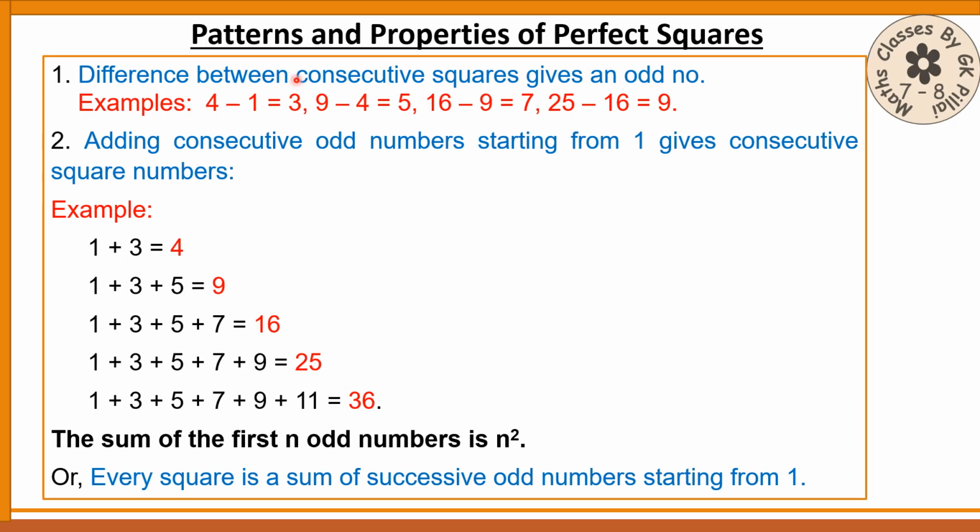There are certain patterns and properties of perfect square numbers. These are all there in the present textbook. It was there in the previous textbook also. So let it be explained here also.